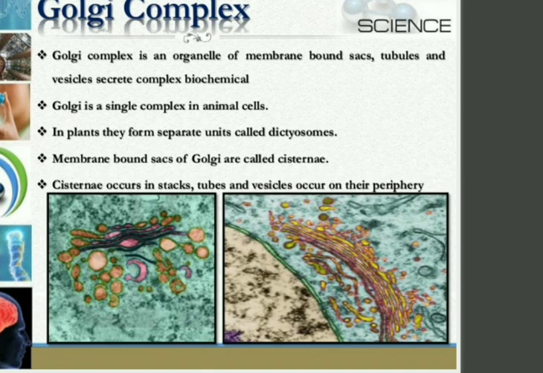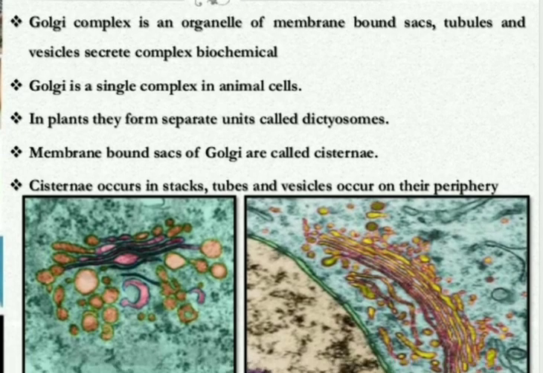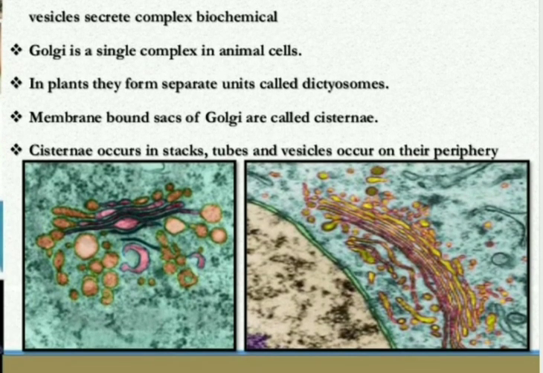Now the next cell organelle which we are going to read today is the Golgi apparatus. You must have seen such types of cell parts in eukaryotic cells, isn't it? Have you seen cisternae? Membrane-bound sacs.